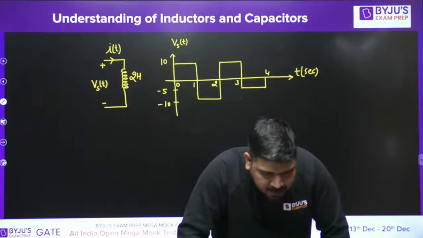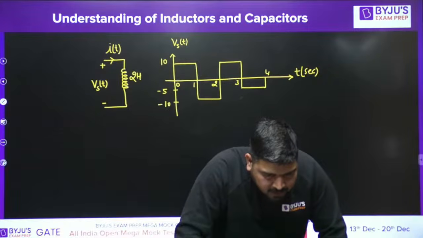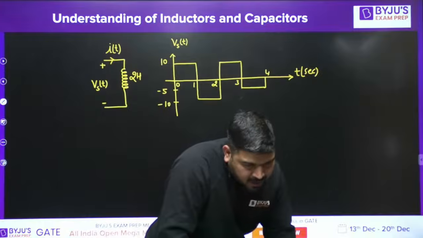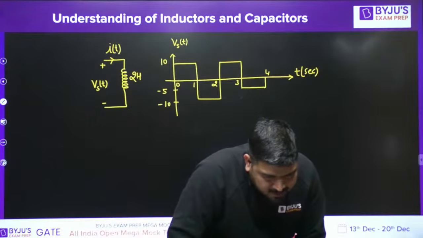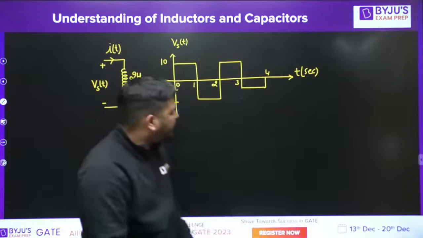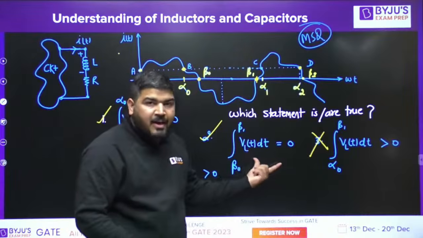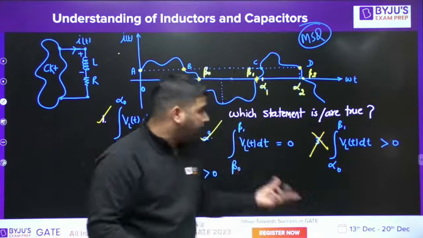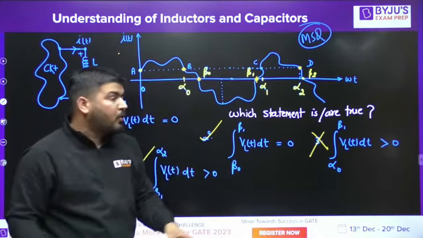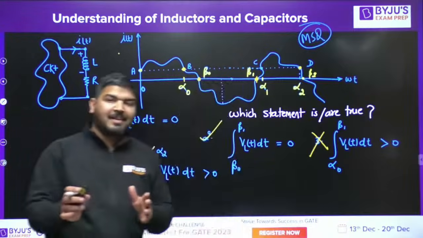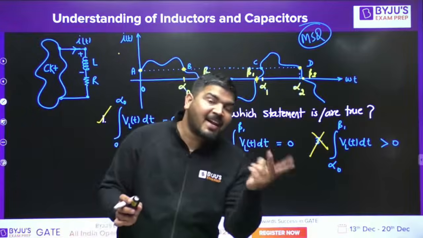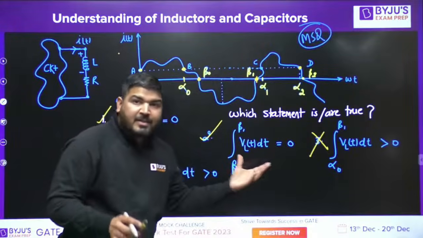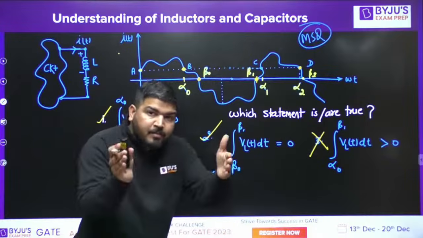Sir, alpha 0 to beta 0 not equal to 0. Lochan, but I thought it necessary that the current should be periodic for average voltage to be 0. No, it's not average value, it's area. Average value is area under one period. I have not taken one period. We call it instantaneous average. There is a difference between instantaneous average and average. Don't be confused. This is area up to some point.